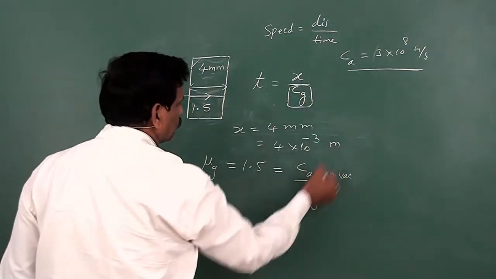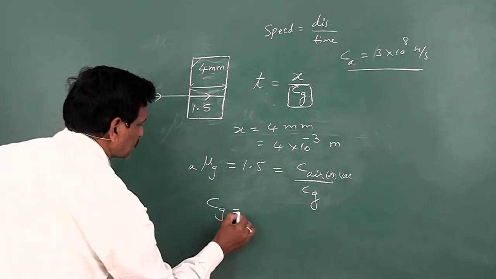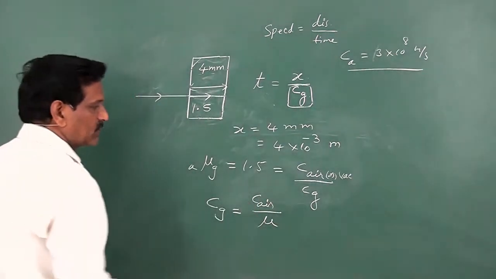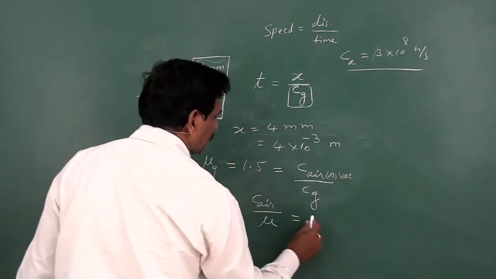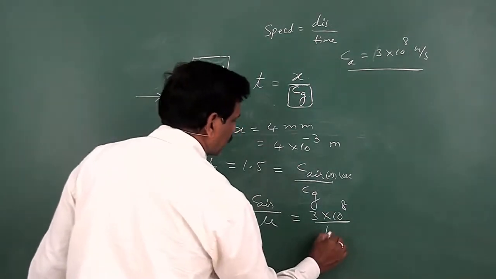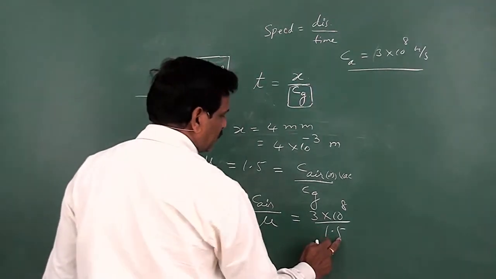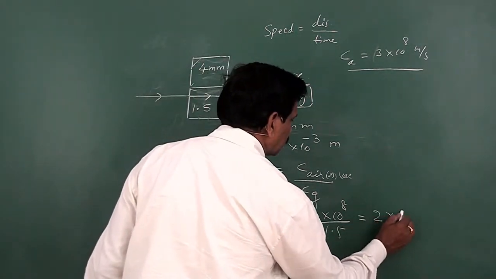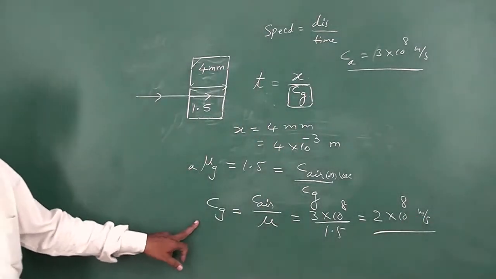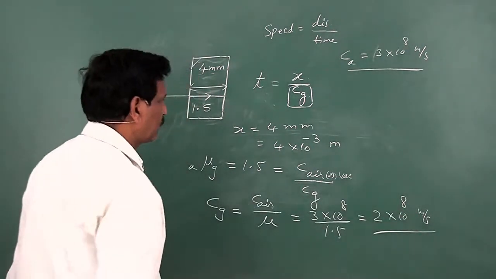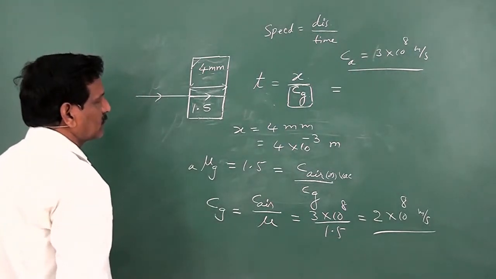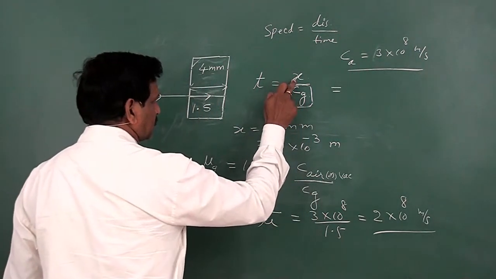So from these two, you can write the speed of light in glass, Cg, is equal to C in air divided by the refractive index. Here C in air or vacuum is 3 into 10 power 8, divided by the refractive index of glass, 1.5. So 1.5 goes 2 times, giving 2 into 10 power 8 meter per second. So the speed of light in glass is equal to 2 into 10 power 8. Therefore, the time taken by the light to pass through the window is equal to the thickness, or distance, divided by the speed.